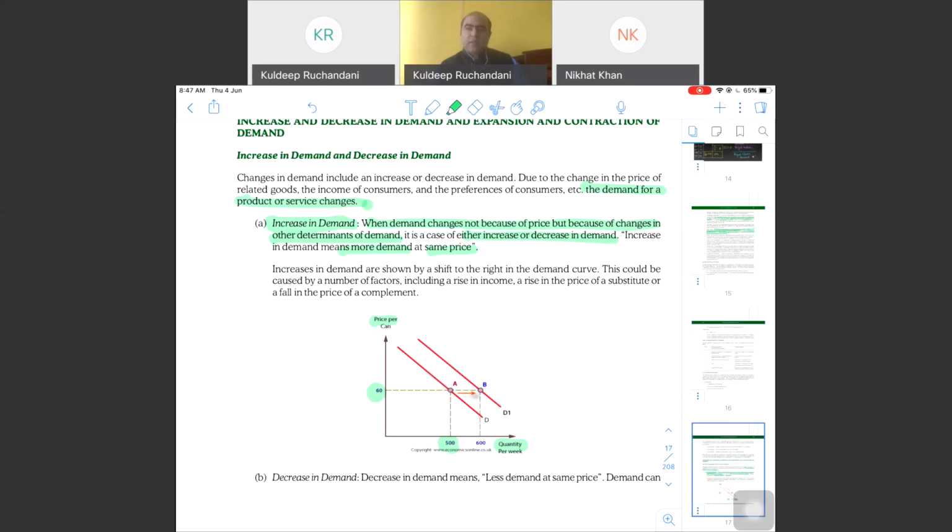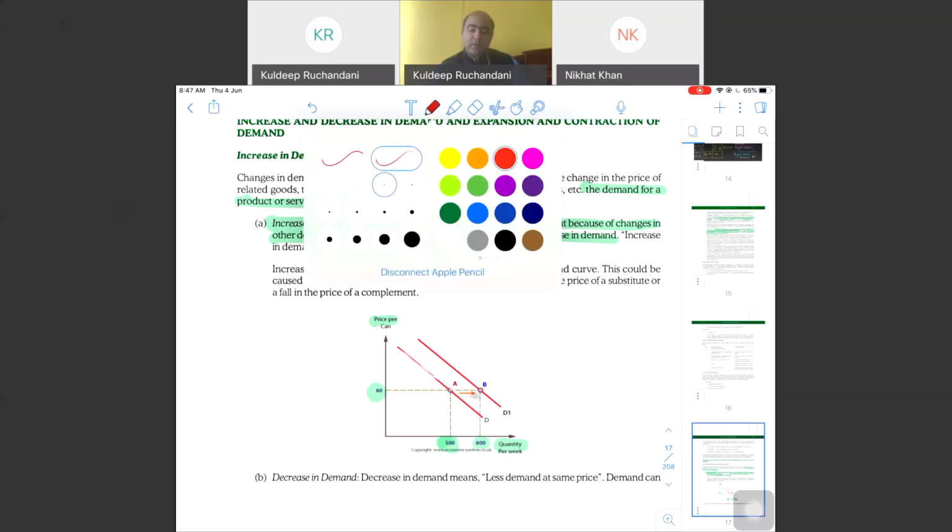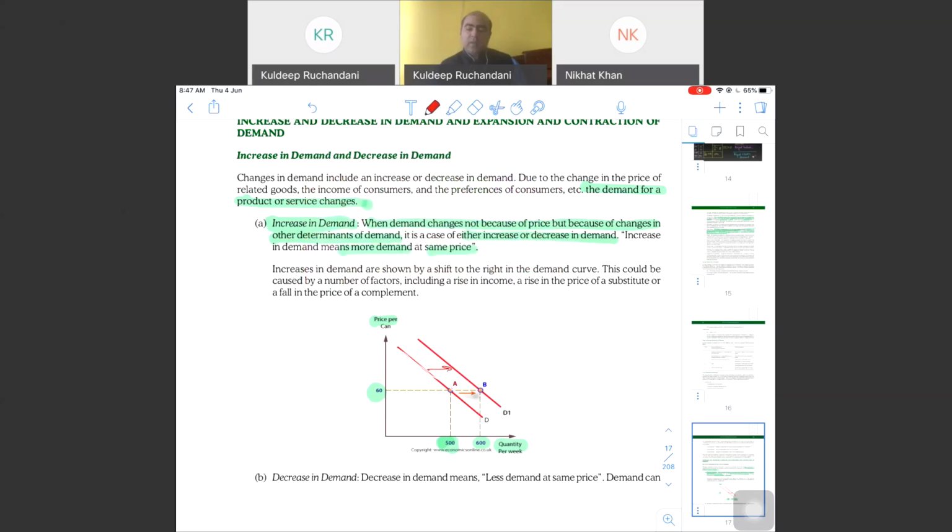Because of this information, at the same price, there was a change in quantity demanded. Say earlier there were 500 units being demanded. Now those have shifted to 600. Earlier the curve was like this. Now the curve has shifted, increased.